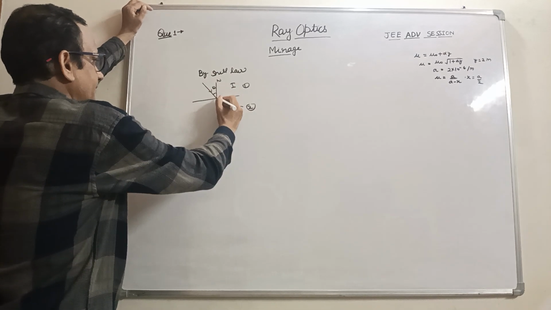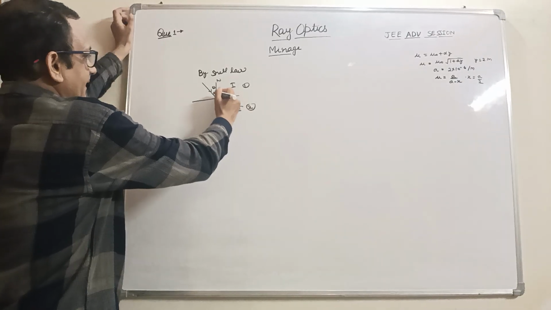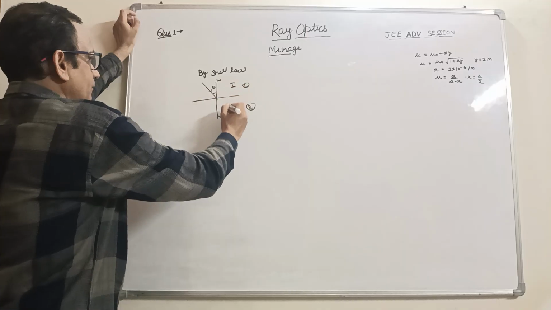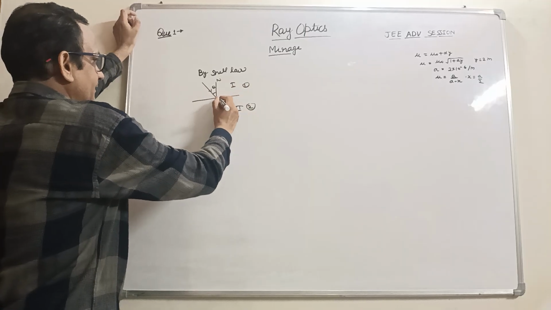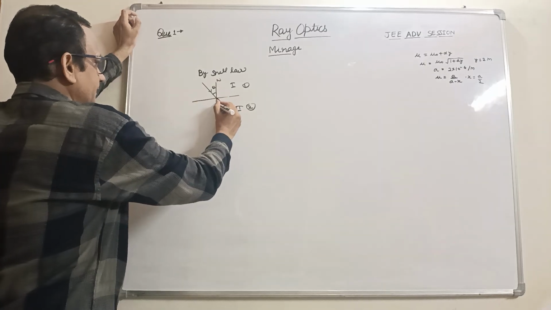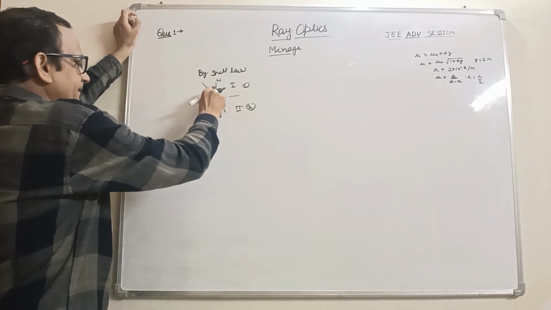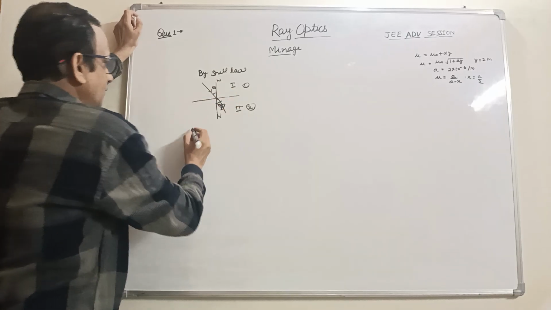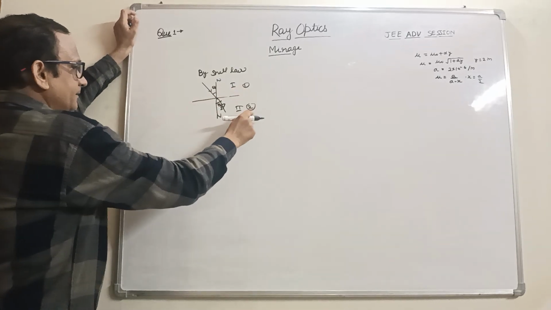When the incident ray moves from a rare to a denser medium, it bends toward the normal. This is the incident angle theta 1, this is the refracted angle theta 2, this is medium 1, this is medium 2.